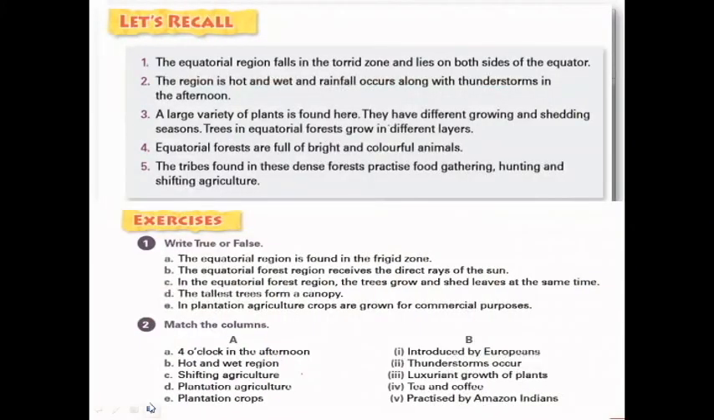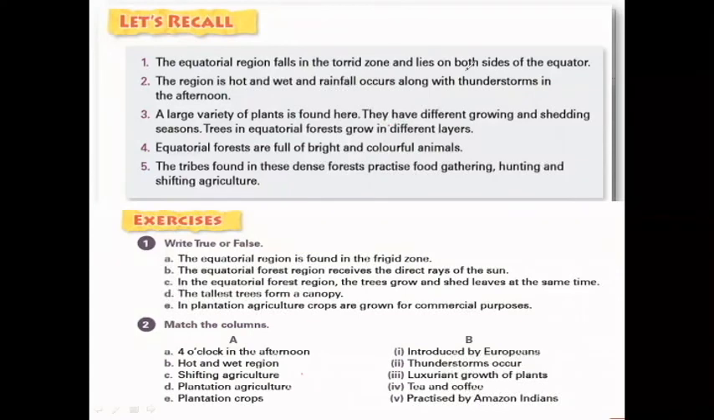So in this lesson, what have you learned, children? The equatorial region falls in the torrid zone. We can find it in the torrid zone. It lies on both sides of the equator.